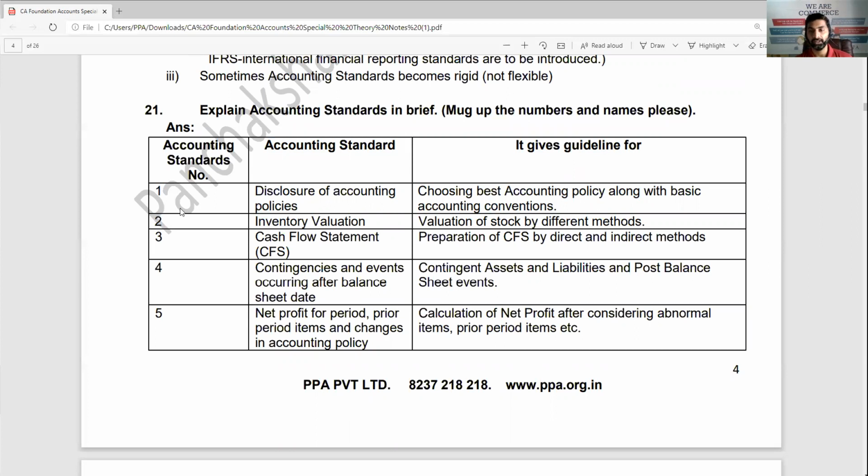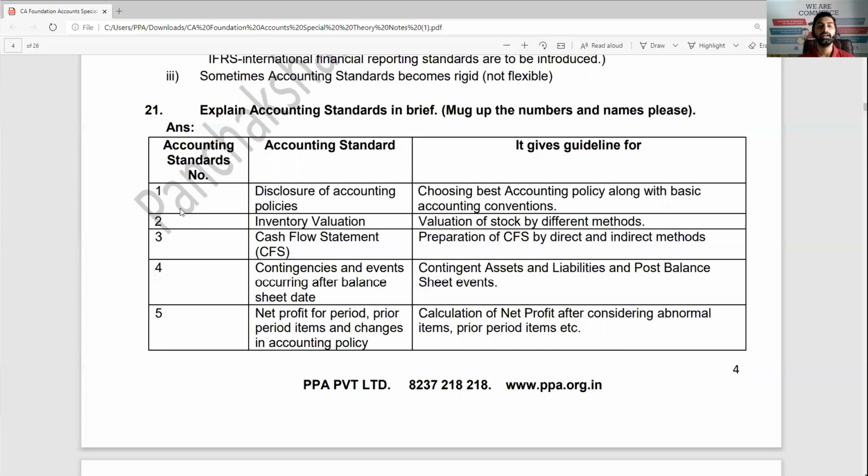AS1, disclosure of accounting policy, helps us to find out an ideal accounting policy: what accounting methods, which method, which technique I should use. Second, AS2, inventory valuation, gives you the guideline for valuation of stock: LIFO, FIFO, SAM, WAM, all this is covered by AS2. Then AS3, cash flow statement, helps you to prepare your cash flow statement. That is the source of money, from where cash came in and where you have expended the cash, by direct